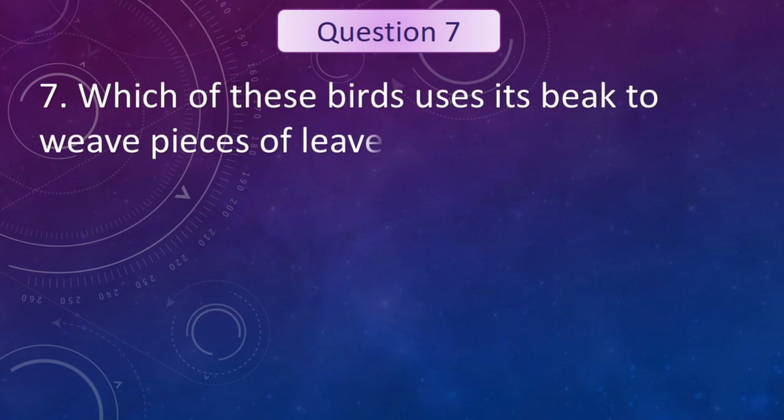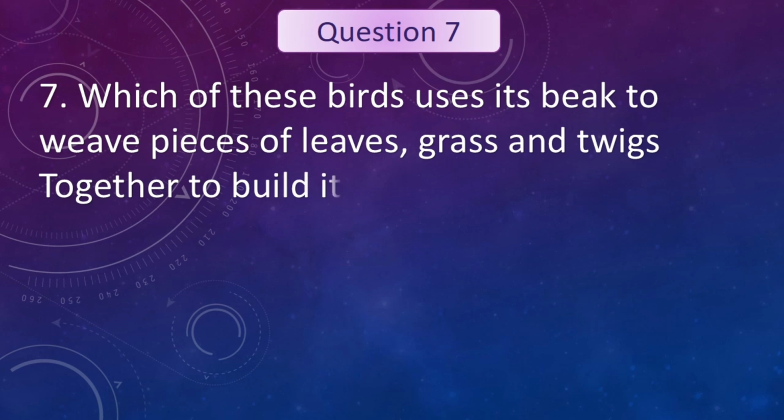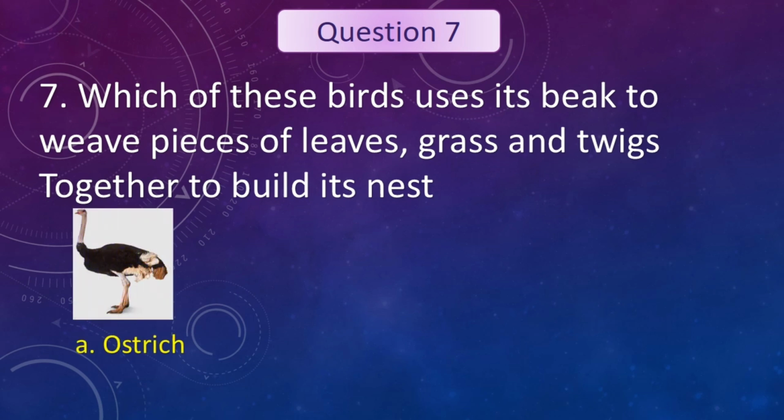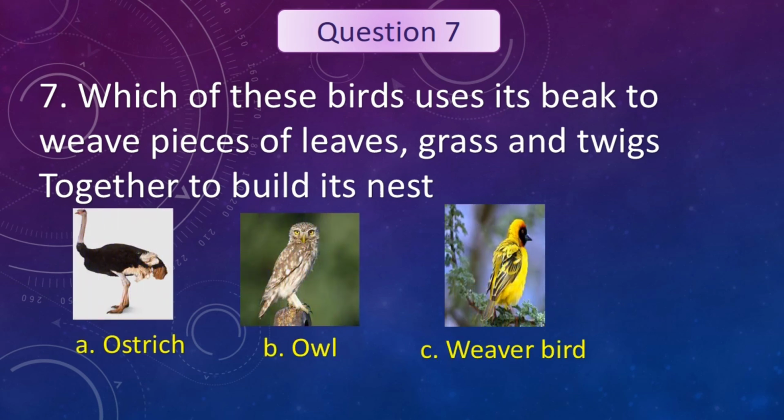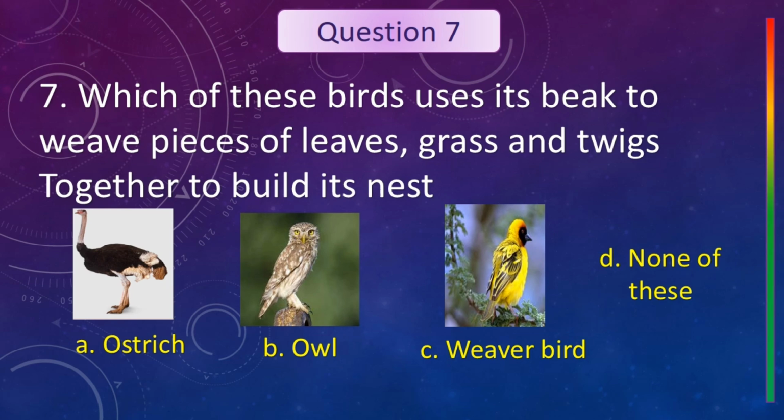Which of these birds uses its beak to weave pieces of leaves, grass, and twigs together to build its nest? Your options are ostrich, owl, weaver bird, and none of these. Your time starts now.